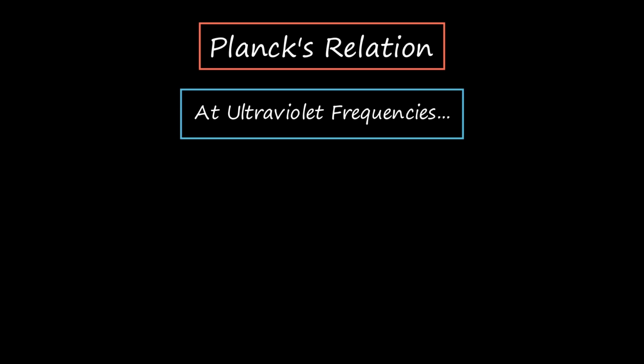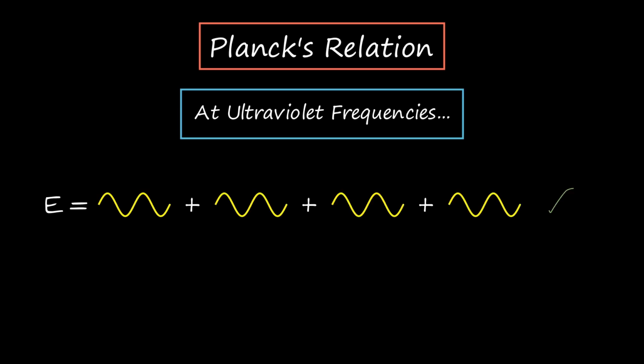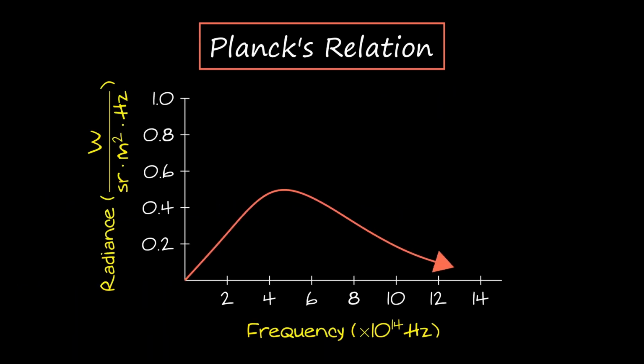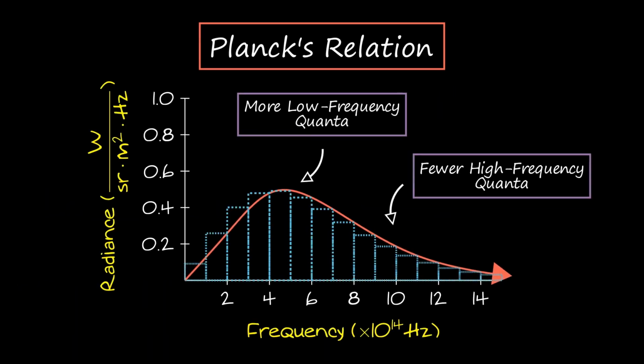Planck used his relation to determine that at high frequencies, it's more likely for a particle to emit multiple low energy quanta instead of one high energy quanta. This explains why at high frequencies, the intensity of the emitted radiation decreases.